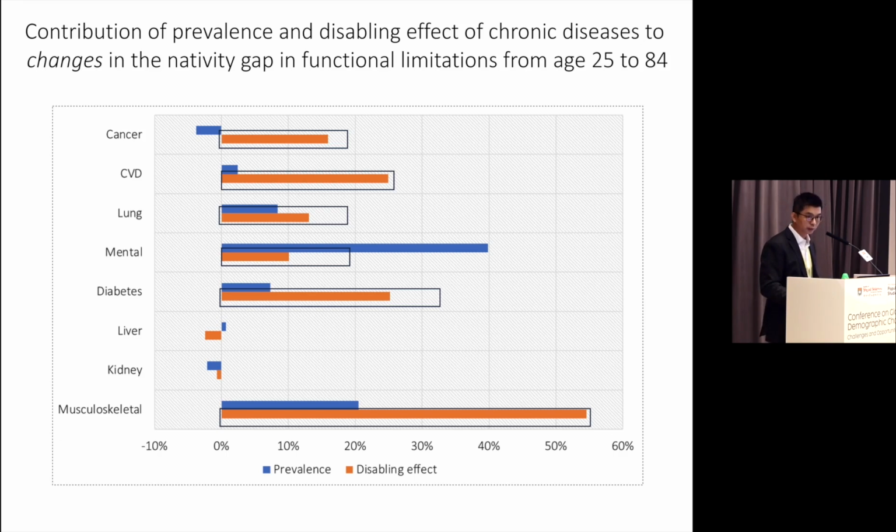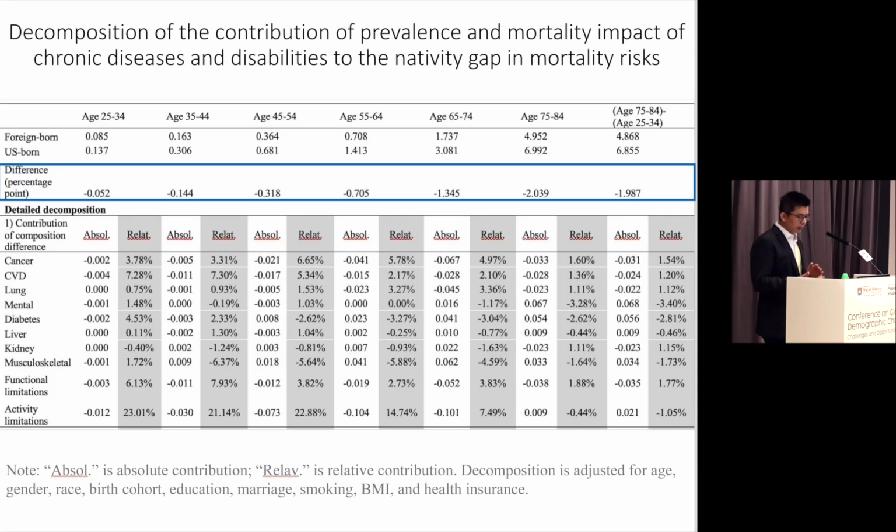Then the next one is we try to unpack what's the reason for these immigrants' increasing advantage in mortality.